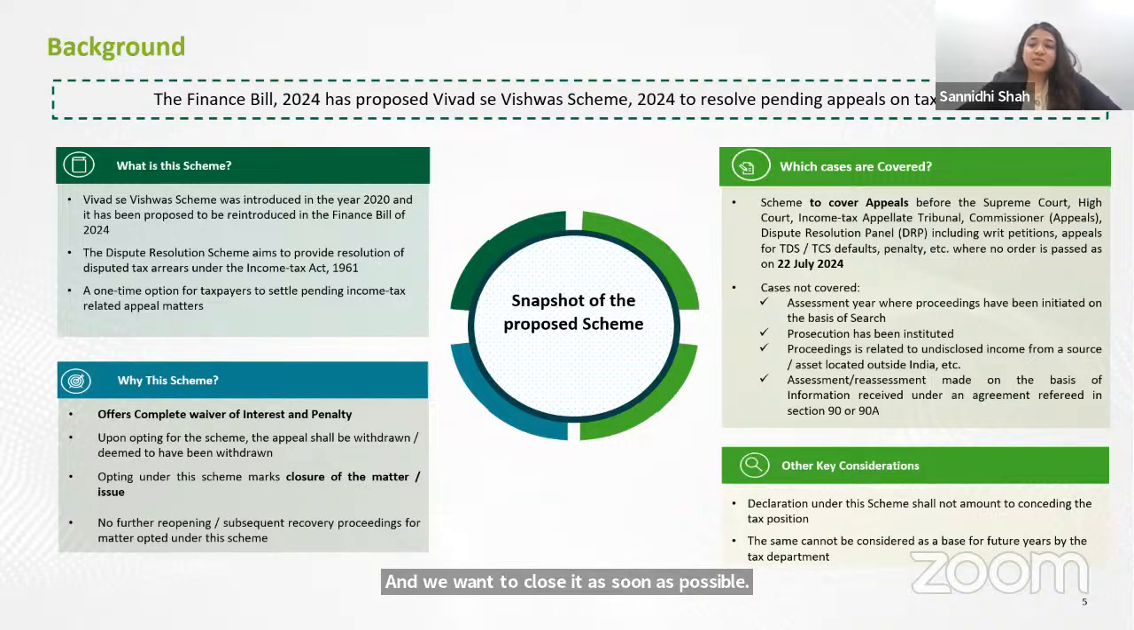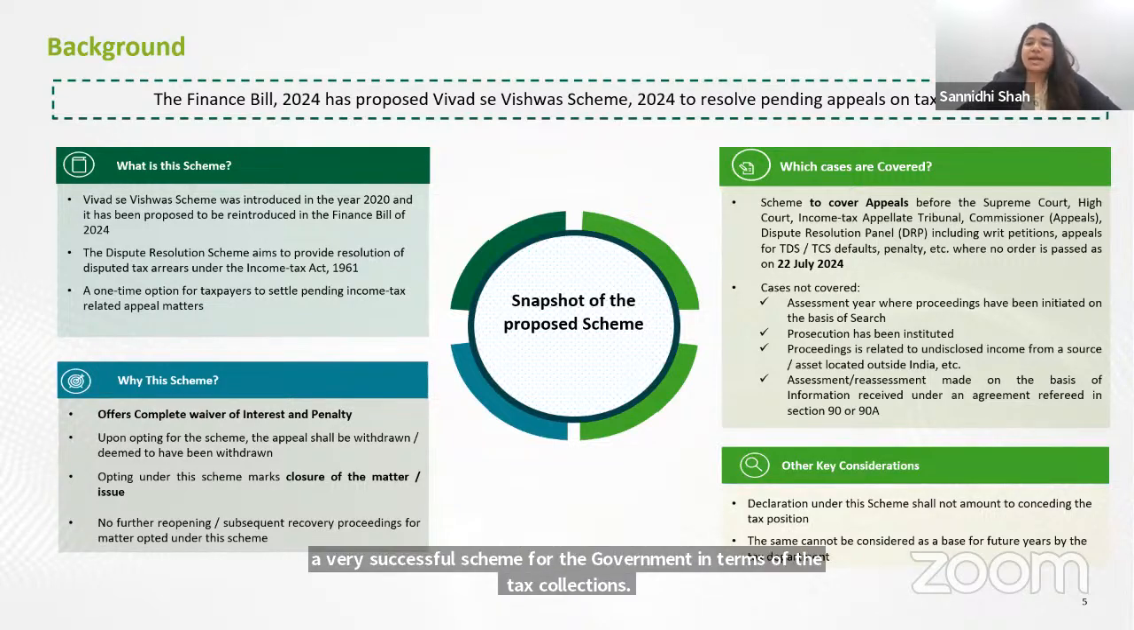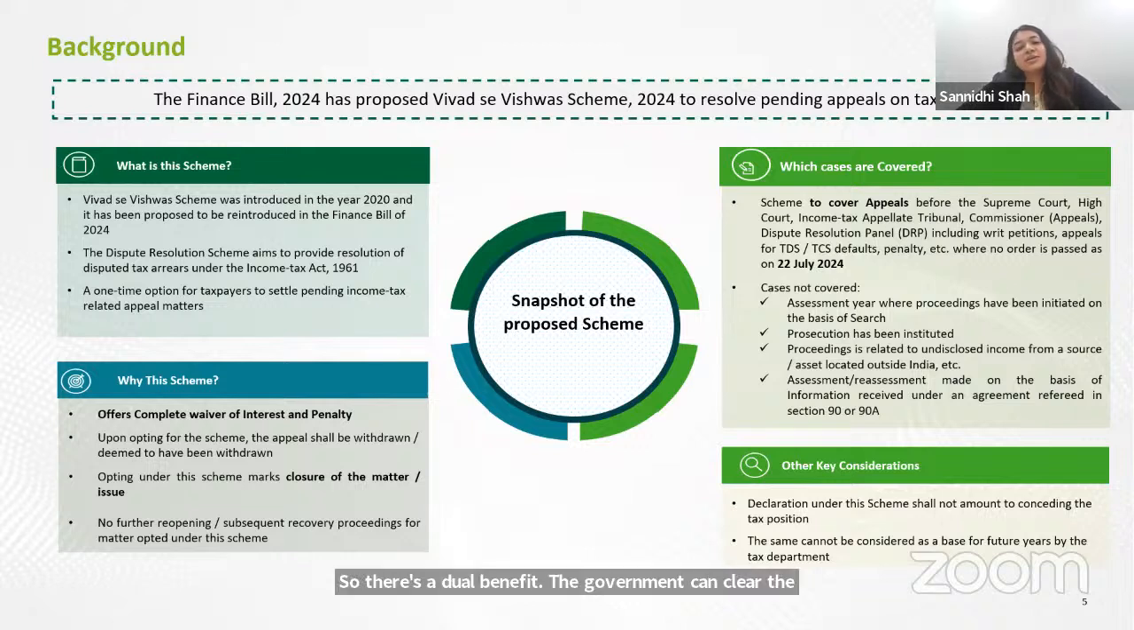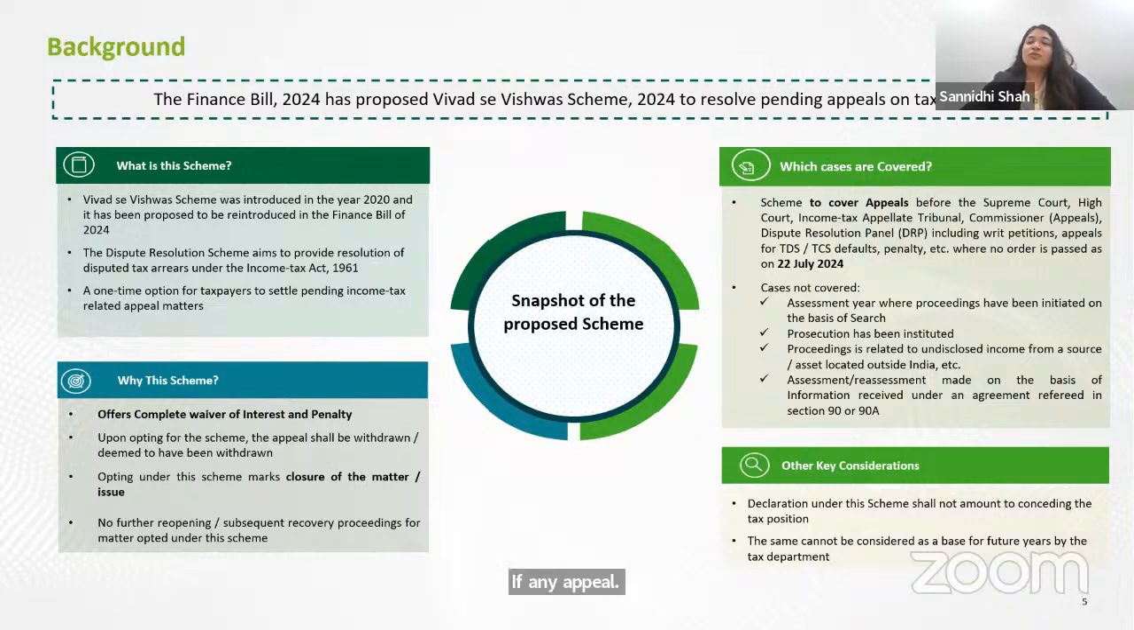Also, the VSV scheme, which was introduced in 2020, was a very successful scheme for the government in terms of tax collections. So there's a dual benefit. The government can clear the backlog of cases as well as improve the tax inflow in the current year by introducing the scheme. So what does the scheme say per se? That if prior to 22nd of July, when the budget was announced, any appeal is pending for any assessee, then you can go for this scheme.